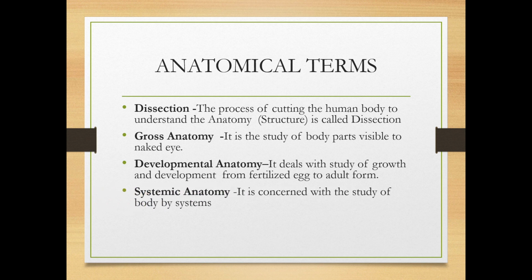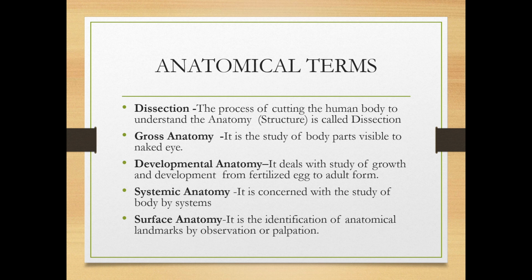Next, systemic anatomy. Systemic anatomy is concerned with the study of the body by systems. That is, you study the anatomy system by system: skeletal system, respiratory system, muscular system. Studying each system separately is called systemic anatomy.